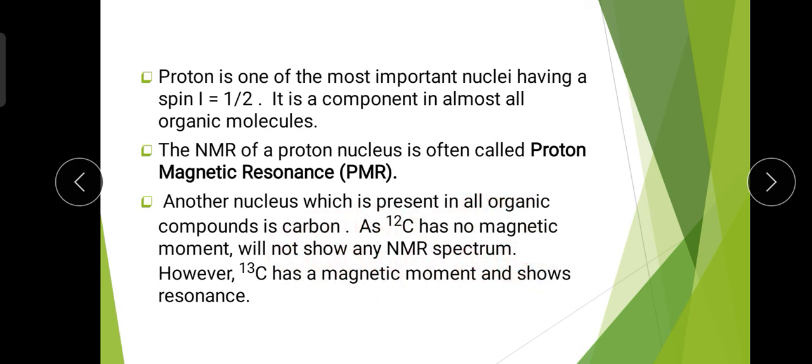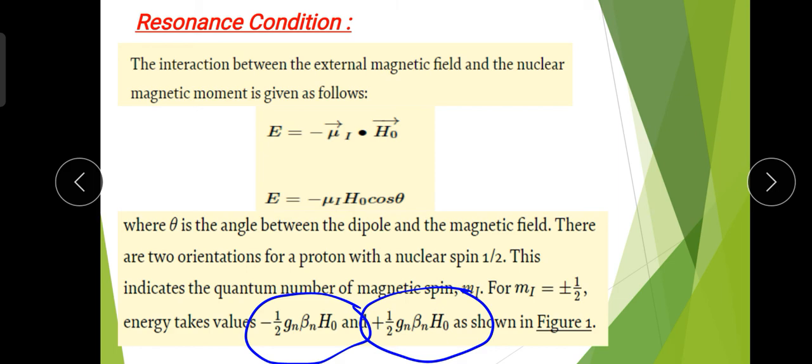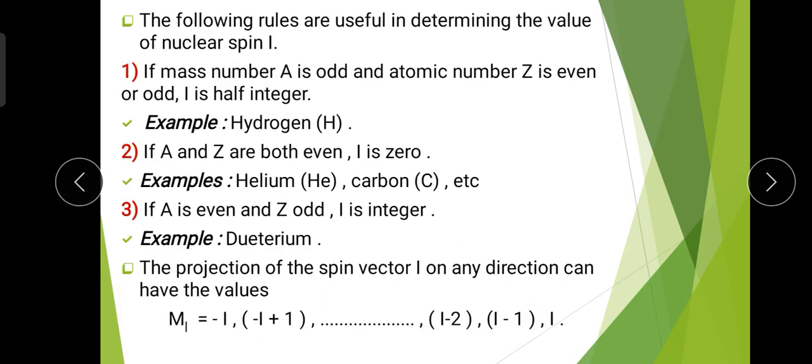But if we consider carbon 13, the isotope of carbon, in this case the mass number is odd, which is 13, and the atomic number is 6, that is the number of electrons in carbon is 6, so the atomic number is even. So this comes under this rule: here the mass number is odd, but whether the atomic number is even or odd doesn't matter.